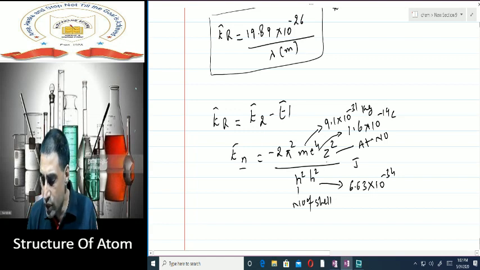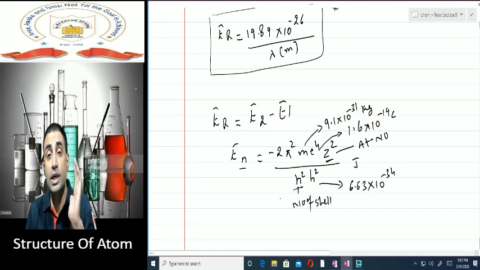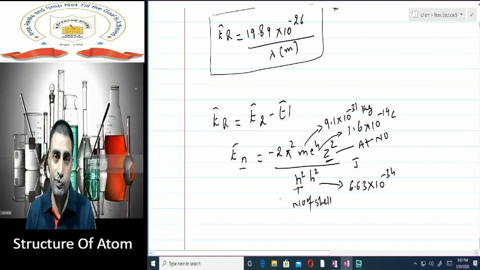So if I talk about atomic number and if I talk about shell, these two values, if we exclude them, the rest all values are constant. Mass of electron is constant, that will not change. Charge of electron is constant, that will not change. Planck's constant is constant, that will not change.